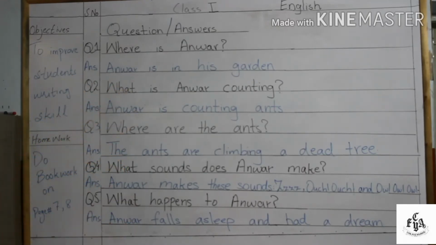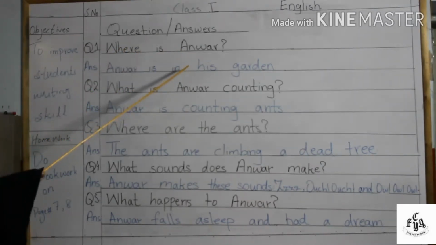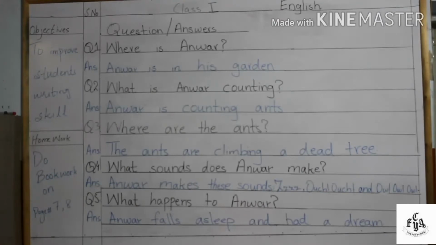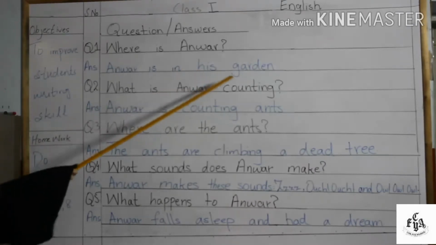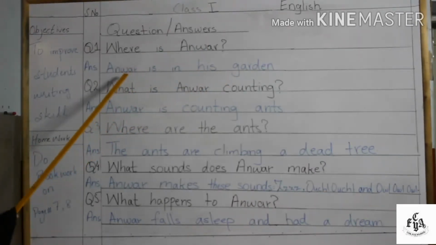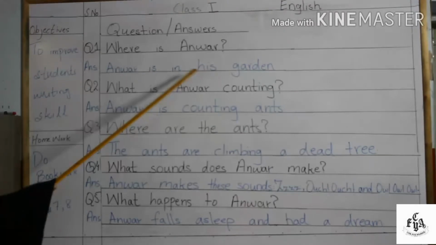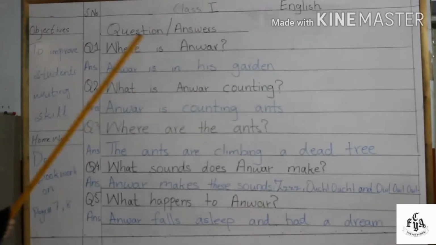So now we will move to our next topic, which is question answers. Here our very first question is, where is Anwer? As we have read in our story, Anwer was in his garden. So here the answer of this question is that Anwer is in his garden.